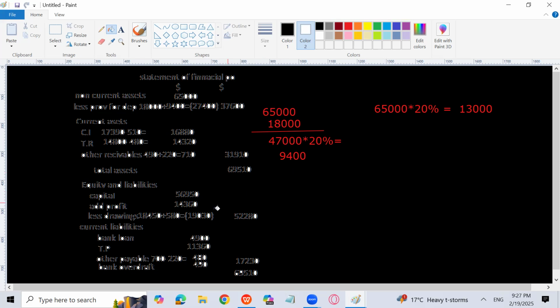Okay, we are done with this question. You can easily find it out now that we have solved this part. If you have any problem, you can ask me now.